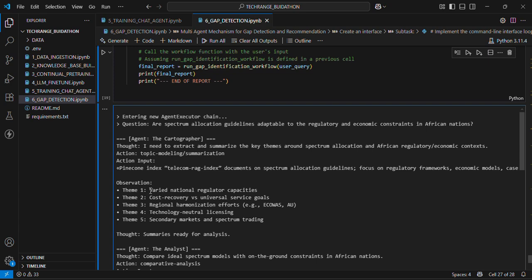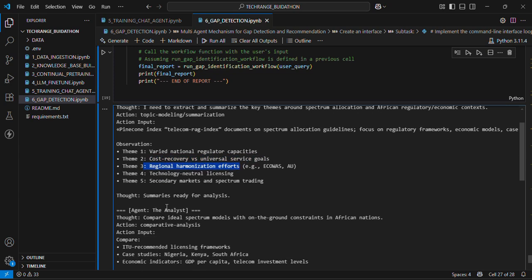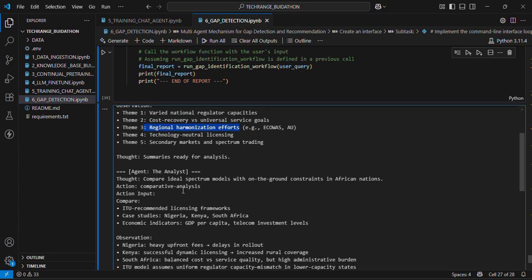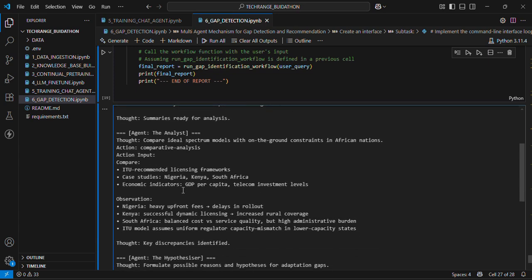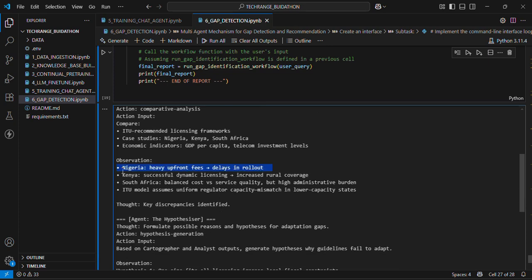And as you can see, these are the themes it extracted: varied national regulatory capacities, cost recovery versus universal service goals, regional harmonization efforts, and so on and so forth. And then this output is given to the analyst, and the analyst conducts a comparative analysis, contrasting ITU-T's model with real-world data from African countries. So we can see that the analysis uncovers some truths, such as Nigeria's high upfront fees delaying network rollout. We can also see that Kenya's successful dynamic licensing also increases rural coverage.